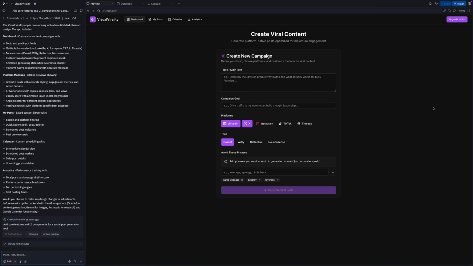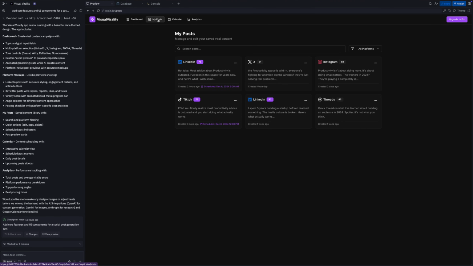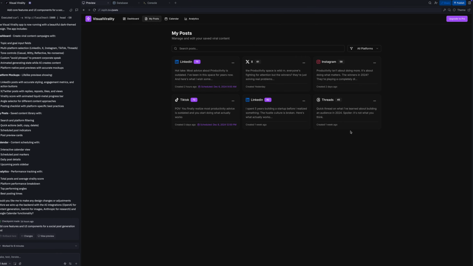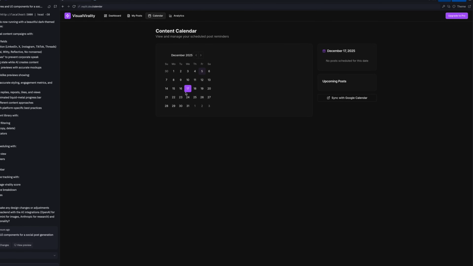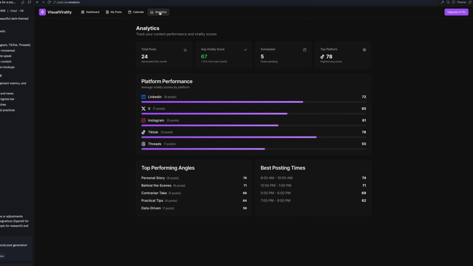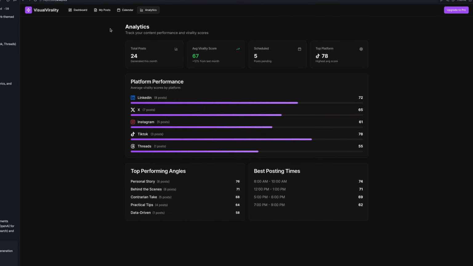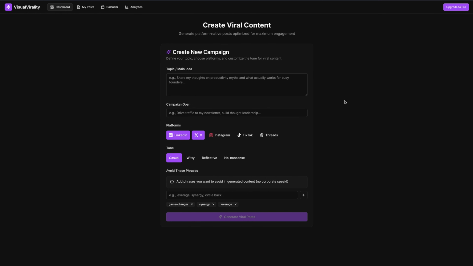Okay, so it's done, and that only took, as you can see here, 8 minutes. And if you hover over it, it also shows that that work only cost $2.34. It has all of these sections. There are my posts, that's like the database where the posts will all be saved. The calendar here, so you can see what's upcoming. Sync this to your Google Calendar, even analytics. This is pretty awesome. So if we can build anything close to this, we'll be in pretty good shape.